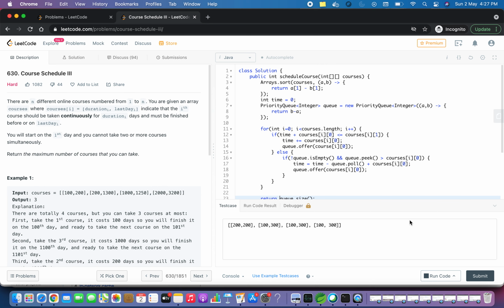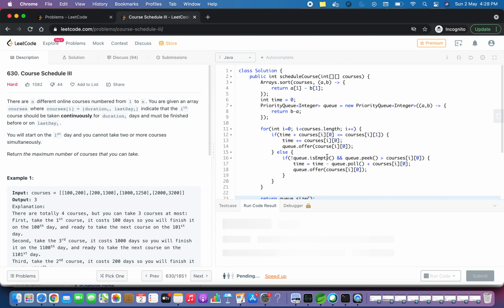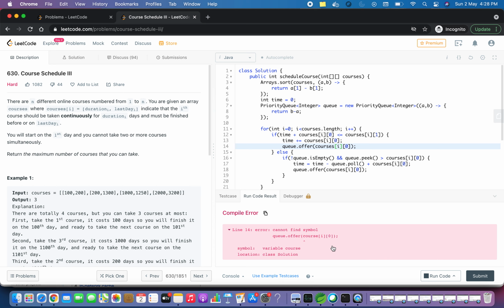Now let's try to run this with the example we have taken. There looks to be some issue. q.offer course, the spelling mistake is with course. Is there any other issue?